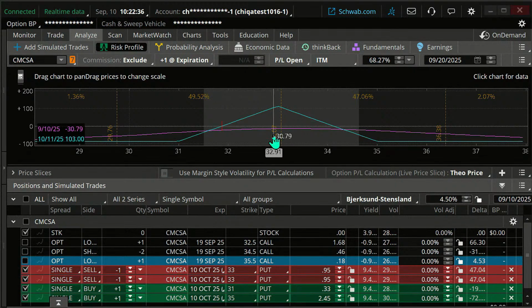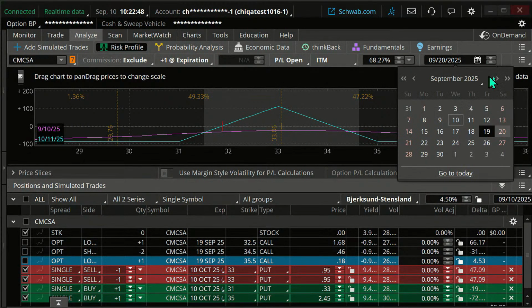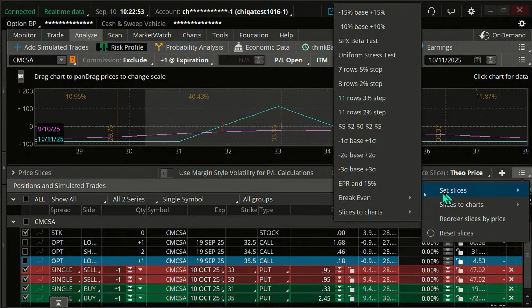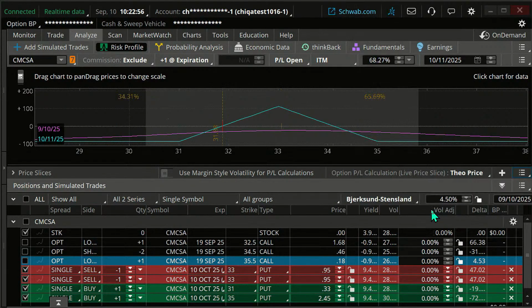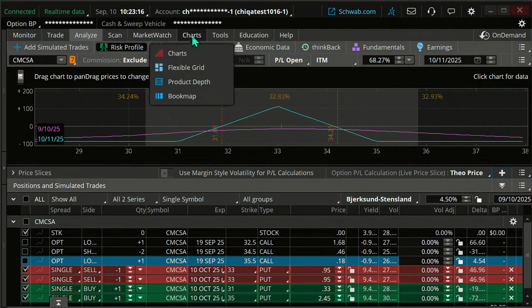This is how it looks as if it were a new trade here. And you got to decide, does this make sense on this? Let me just go to 10th of October for our expiration here. Let me set my slices to break even. And it's not giving me 2 slices. For some reason, it's not giving me a second slice there. Let me just put this on. Sometimes it does that. And so here's our break evens at expiration. That's a lower probability trade there.